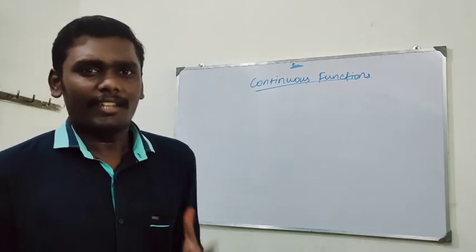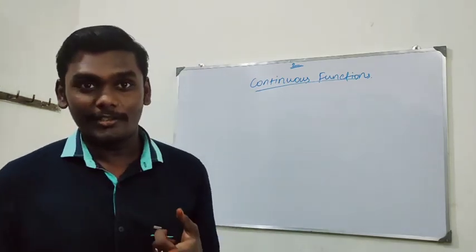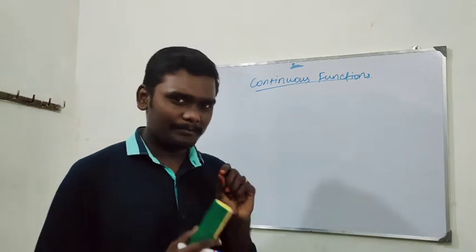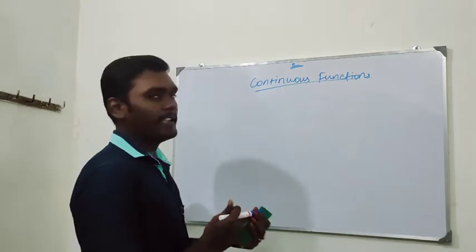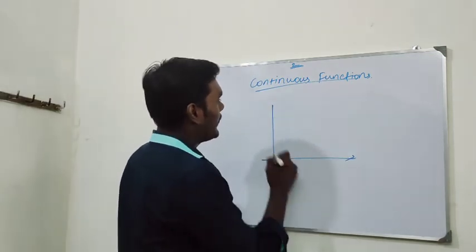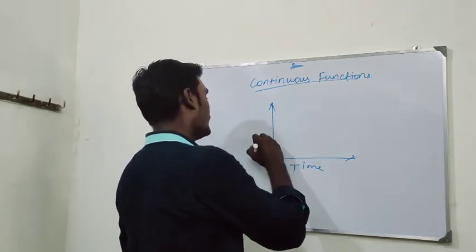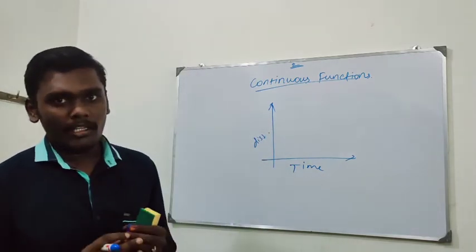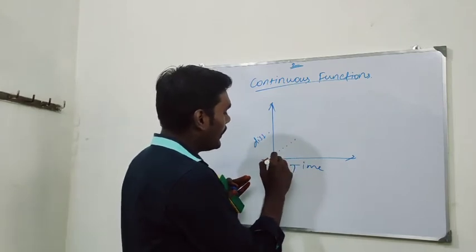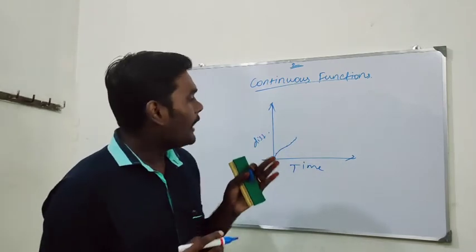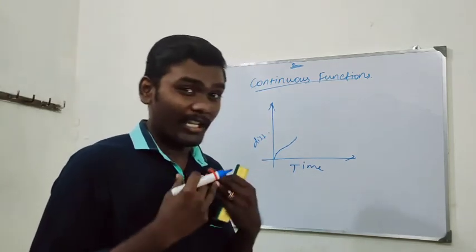Let me give you a real life example. Consider that you are going in a bus and I am tracking your location using GPS and plotting the points according to the location, time and distance. Let me draw a graph like that. We have the y-axis and the x-axis here. Let me consider the x-axis is time and the y-axis is distance. I am plotting your location according to the time and the distance, and in a similar way I can draw a graph using those data. At a particular point of time, consider that I have lost the GPS signal and I don't know where the bus is really going.